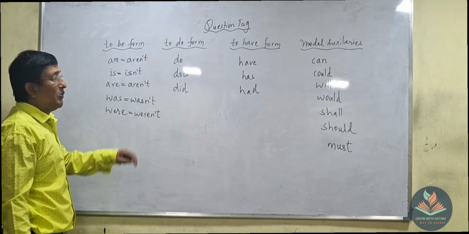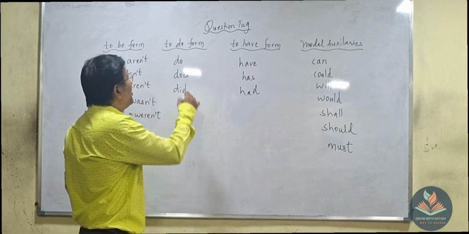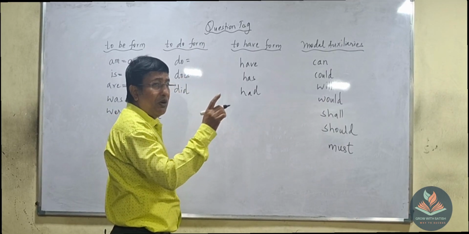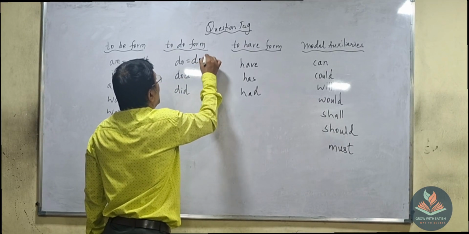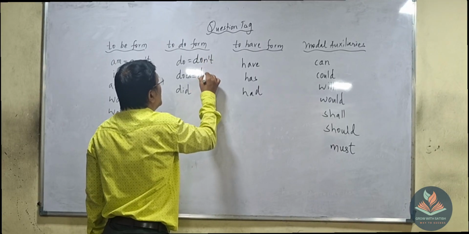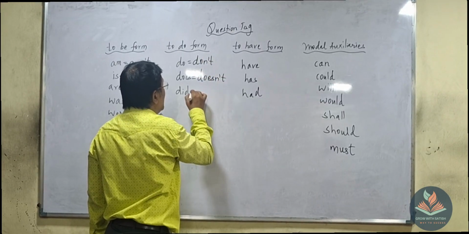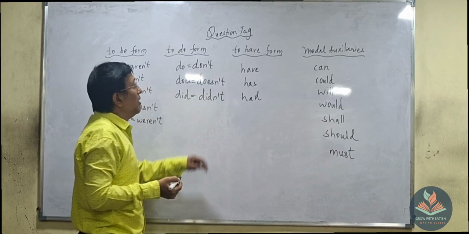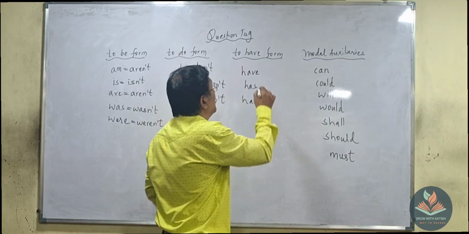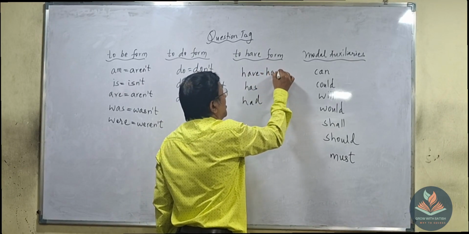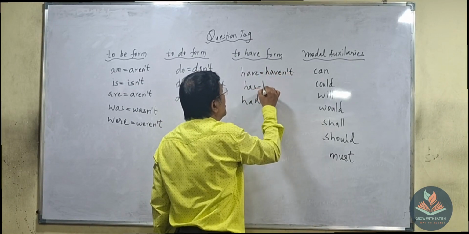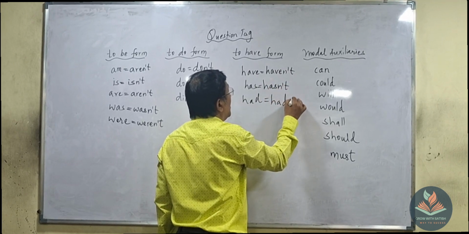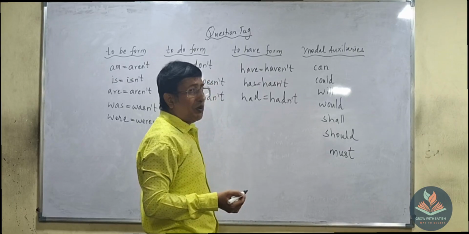Now, second one, the to do form. What is the question tag for do? Don't. What is the question tag of does? Doesn't. What is the question tag of did? Didn't. Now, what is the question tag of have? Haven't. What is the question tag of has? Hasn't. What is the question tag of had? Hadn't.